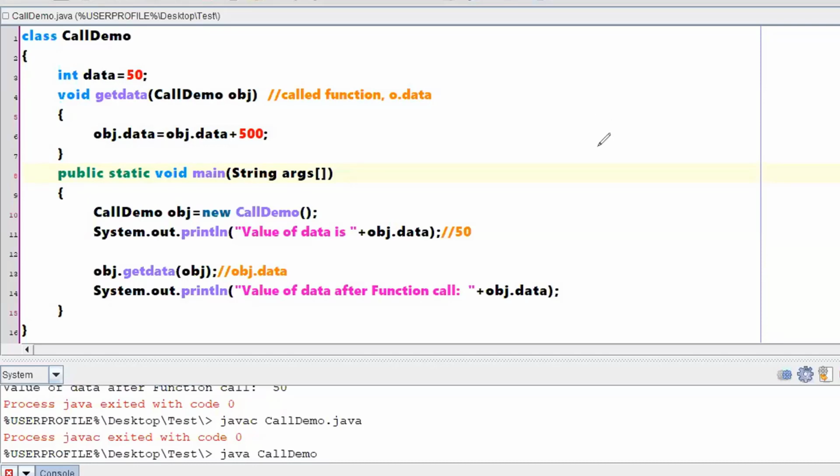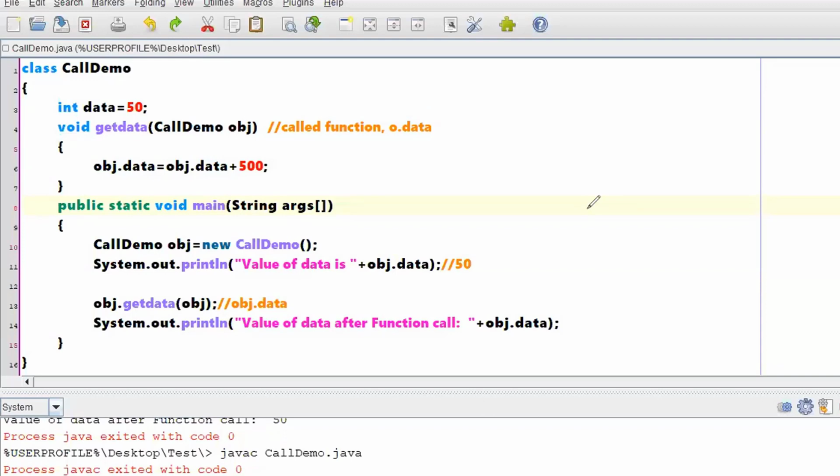Now what I'm saying is, whenever you are creating an object, you consider it as a small circle, something like this. This is the object that you are creating. Once you create the object, that particular object will have a copy of the instance variables.